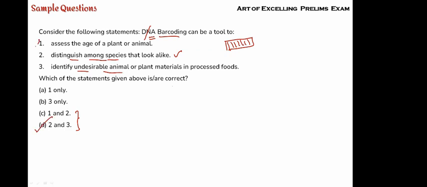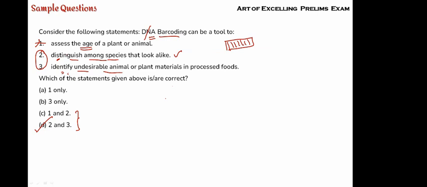1 is wrong. Why? You can't assess the age of a plant or thing with the DNA. Rather, you go for other methods. So in this particular way, 2 and 3 come in. Clear? If 2 is right, then automatically 3 will be right. If 2 is wrong, automatically 3 is going to be wrong. Clear? So these are different methods or techniques, how we go on in steps.